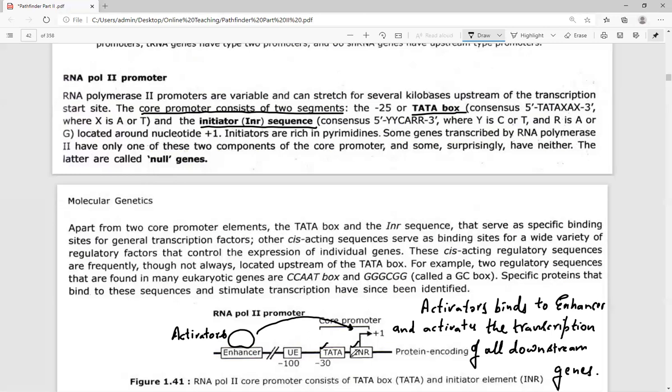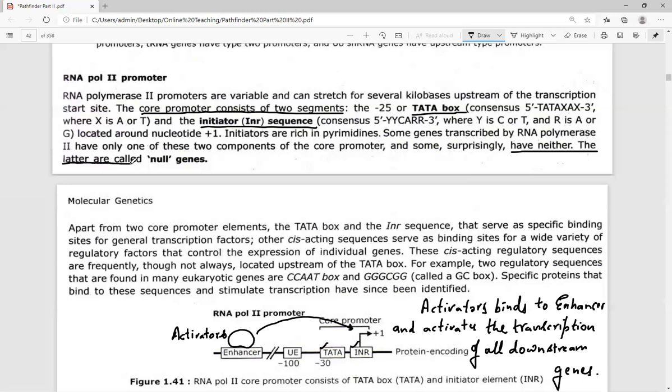Okay, some genes transcribed by RNA polymerase second have only one of these two components of the core promoter, that is, either the INR sequence or the Tata box. Surprisingly, some genes may have neither. Those genes which have neither are referred to as null genes.